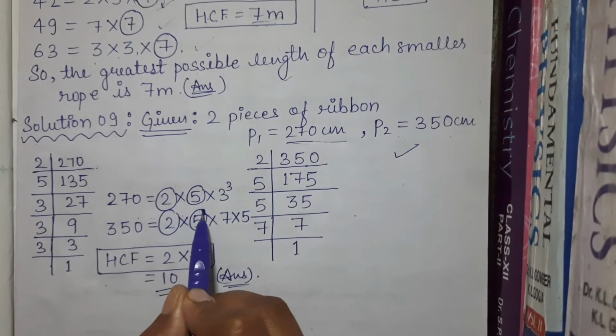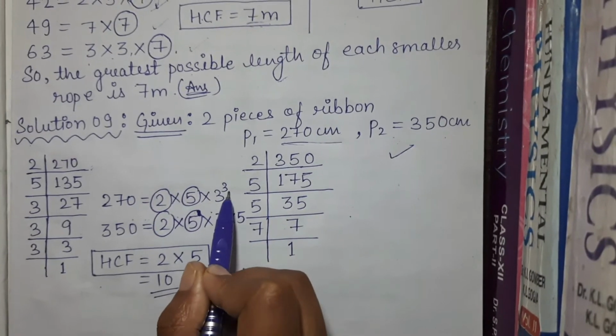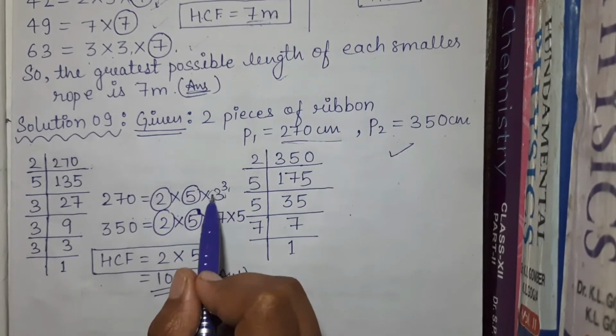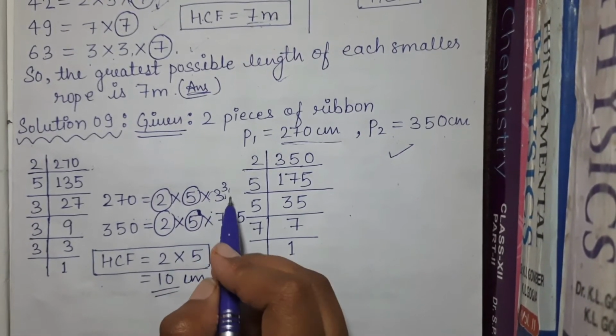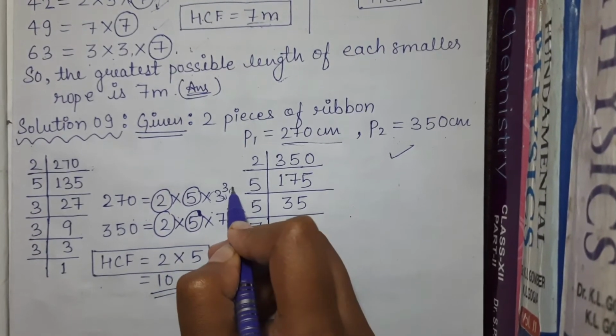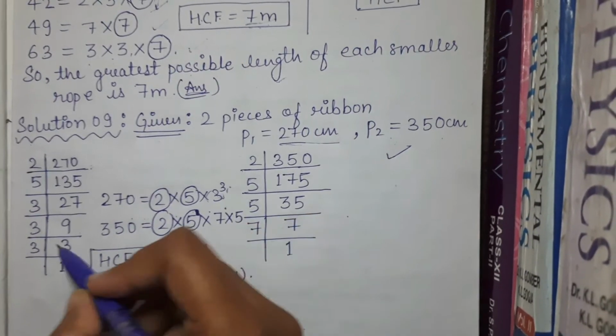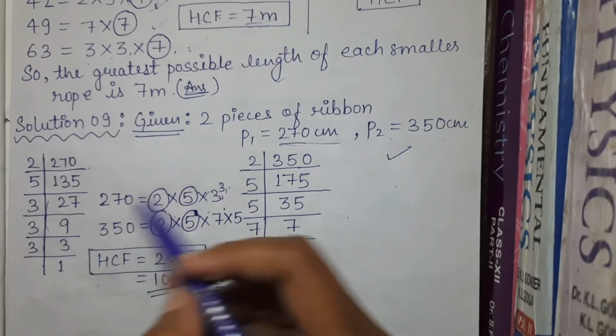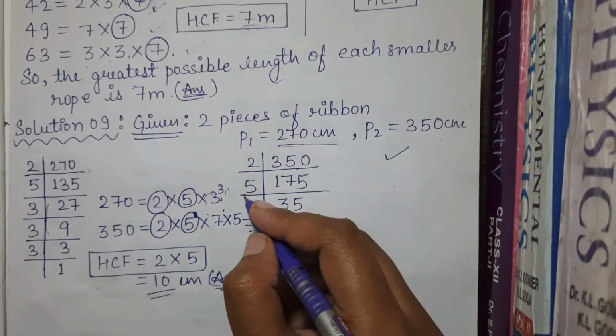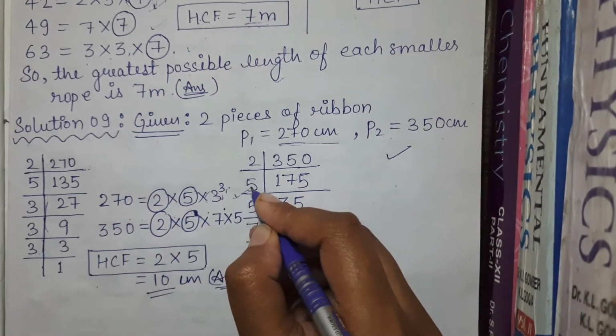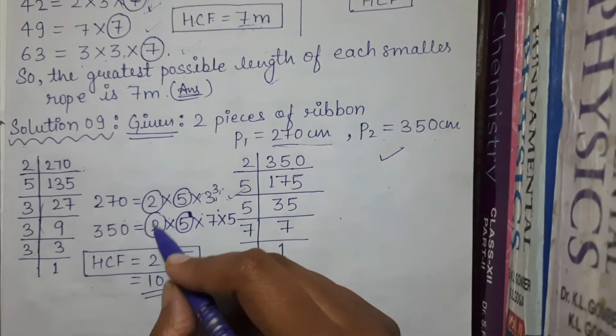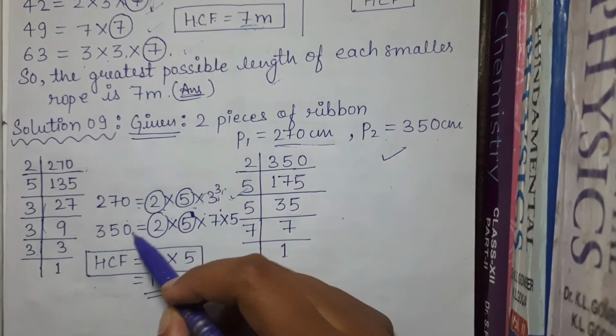270 is 2 into 5 into 3 raised to power 3. When we have one number multiplied 2-3 times, we show it in exponential form. So here 3 is 3 times, so we write it as 3 raised to power 3. So here 270's factors are completed.